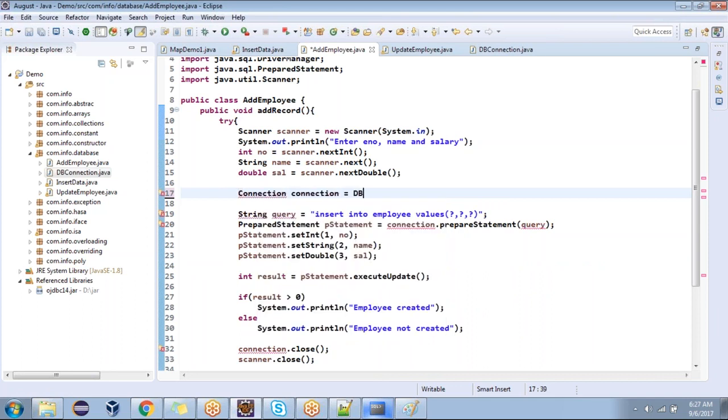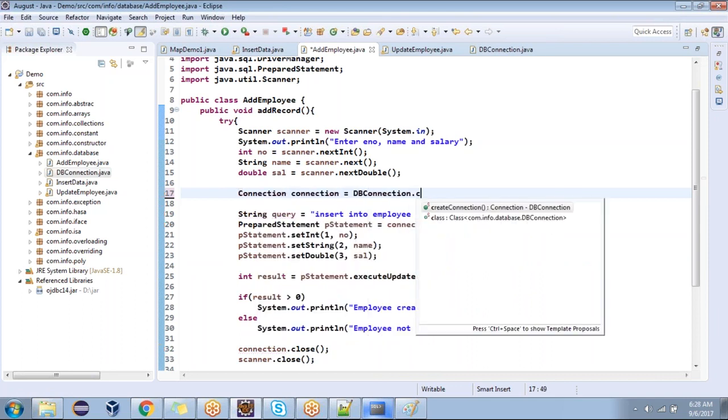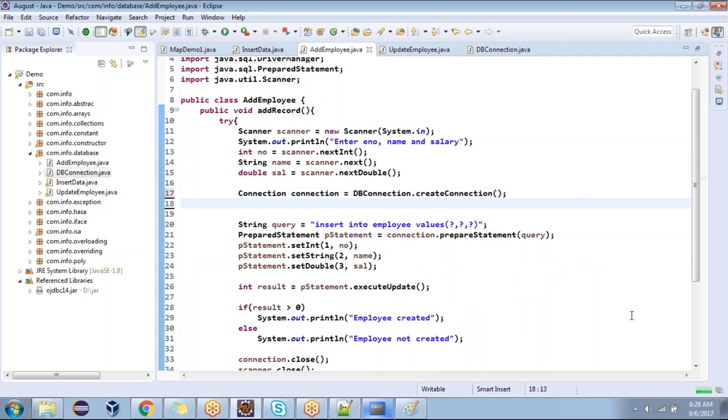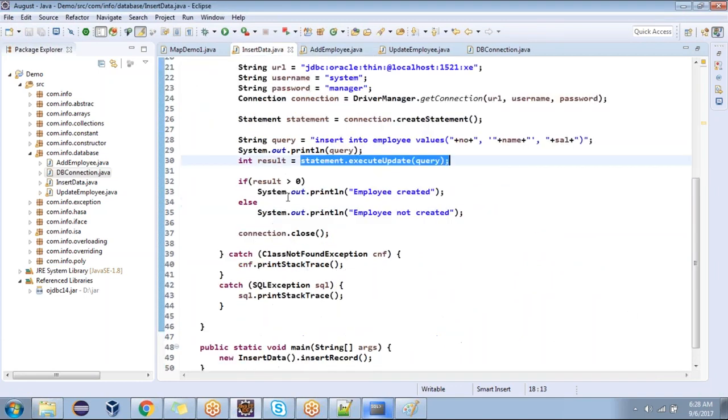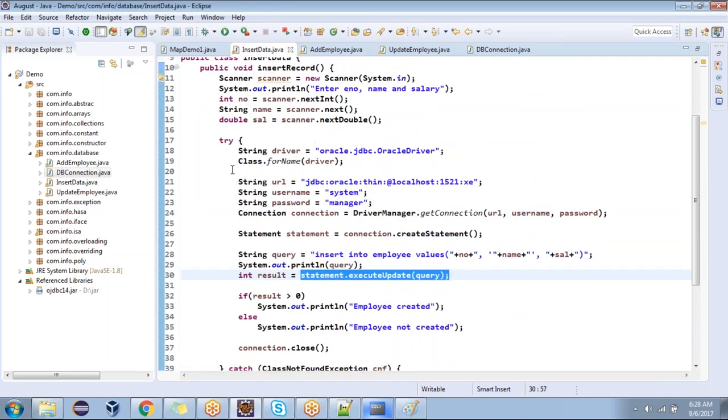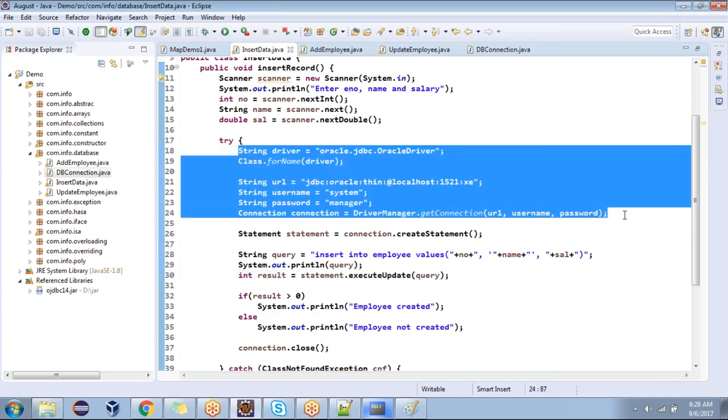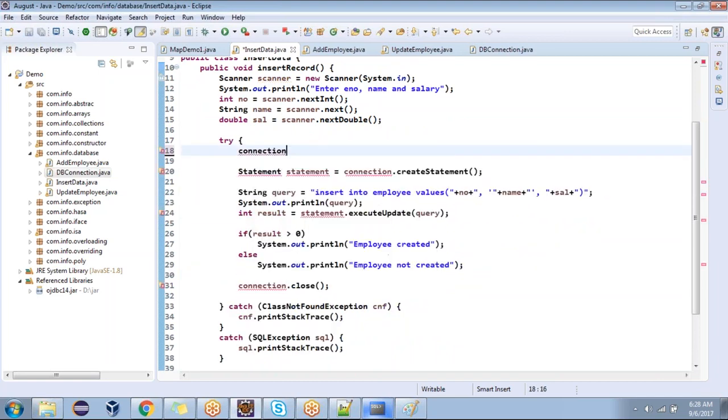Connection equal to DB connection dot. Can I say create connection? Okay, go to this place. Instead of writing this entire story, you're understanding what I'm trying to do. This is the way we are going to do the modularization.